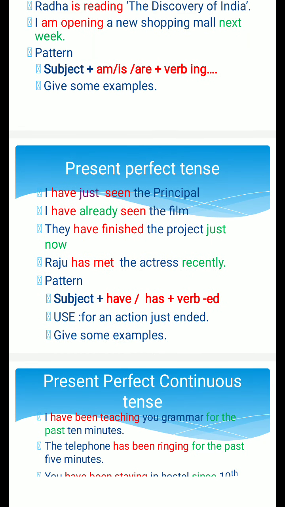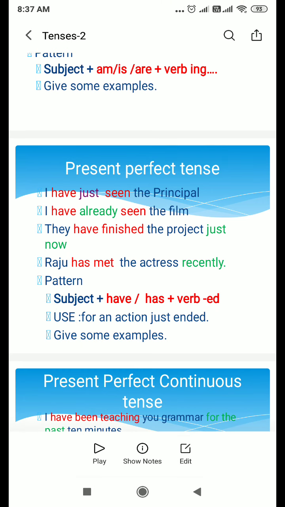Next, it is the present perfect tense. Look at the pattern: subject plus have or has plus verb in the past participle form. For this you must know the various forms of a verb. For example, base verb, continuous form, past form and past participle form. So in perfect tense, have or has plus past participle form of the verb.